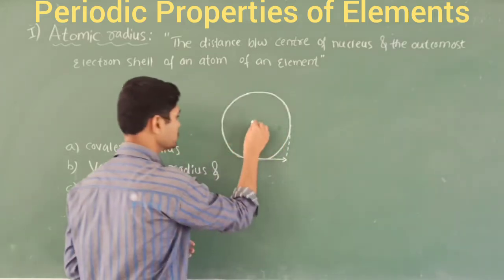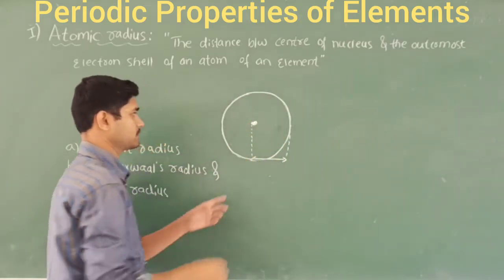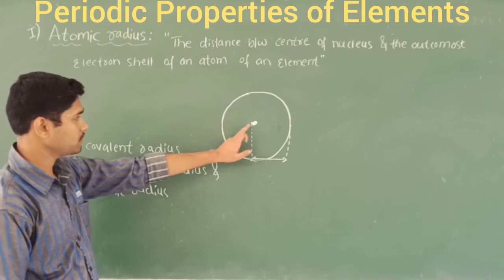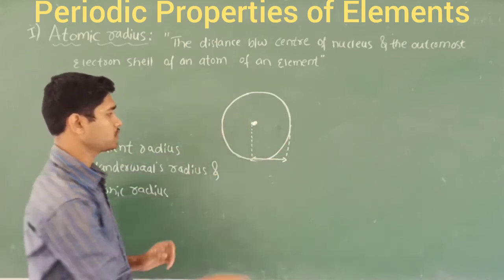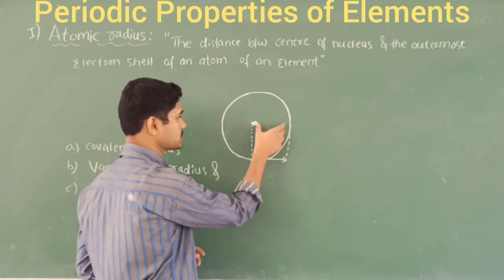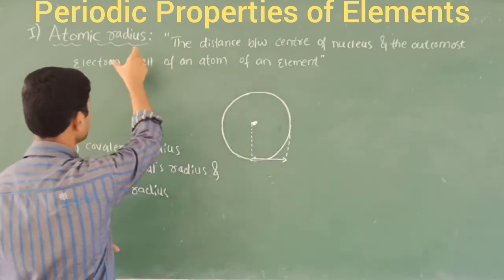So this is an atom. The center of the atom is called the nucleus, right? The distance between the nucleus and the outermost boundary surface we call the atomic radius.